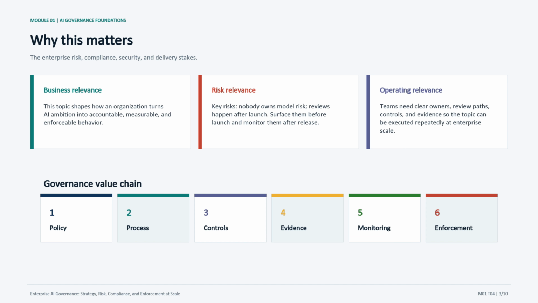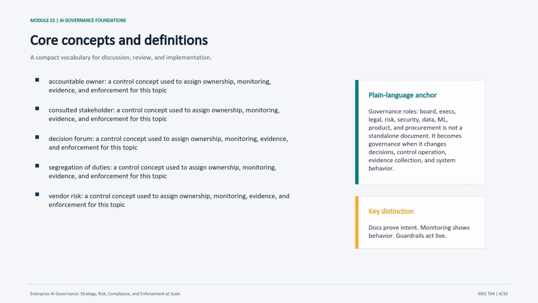Once learners see why the topic matters, the next step is to give them a vocabulary they can use in a review meeting or implementation workshop. Here I would slow down and make sure the class has shared language. The core concepts for this topic include accountable owner, consulted stakeholder, decision forum, and segregation of duties. These are not academic terms, they are the vocabulary teams use to make decisions together.